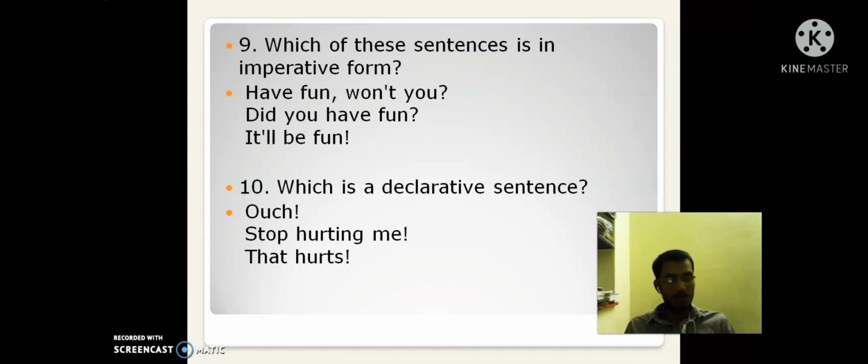So this is all about sentences and their types based on meaning.